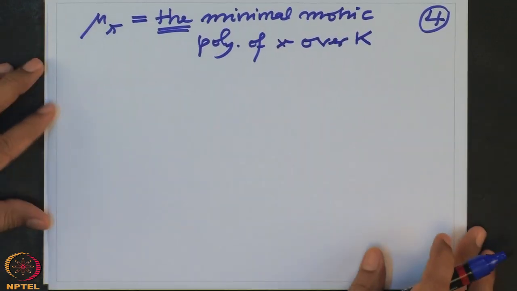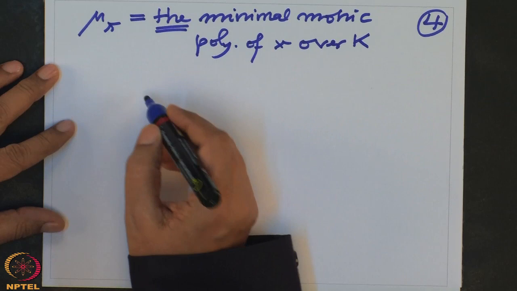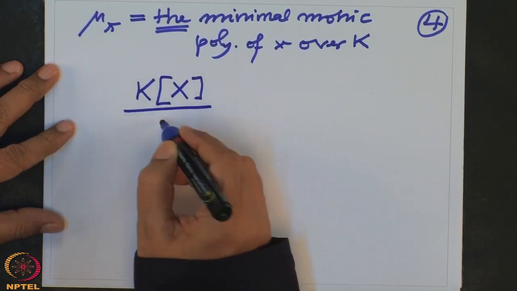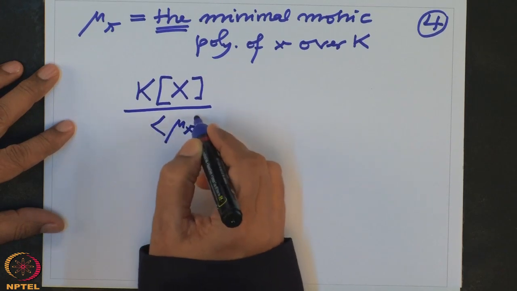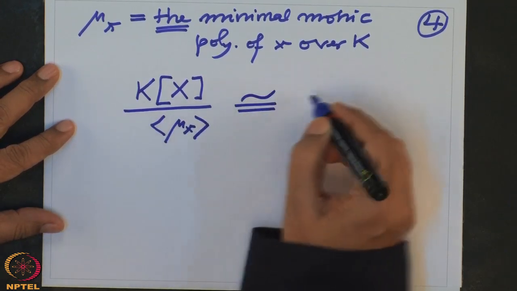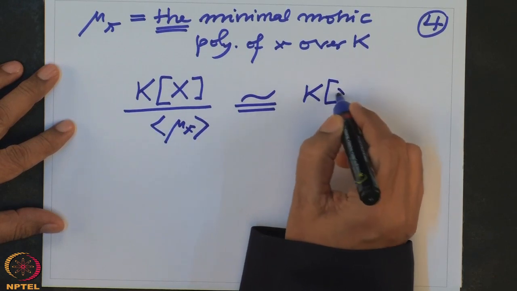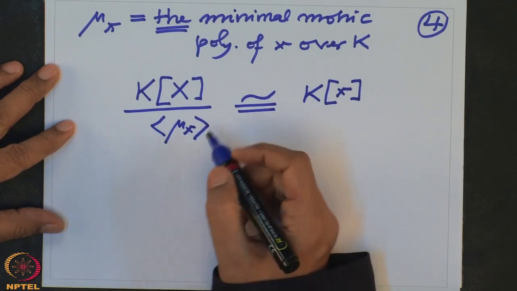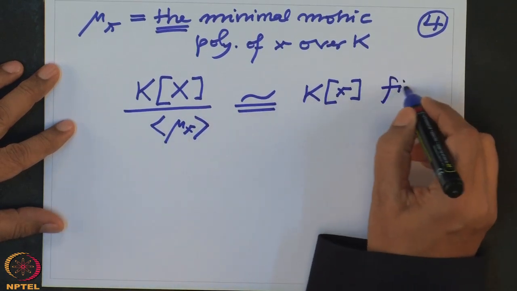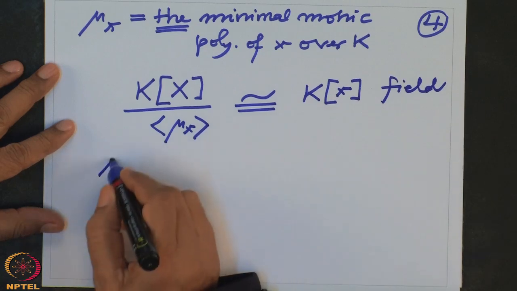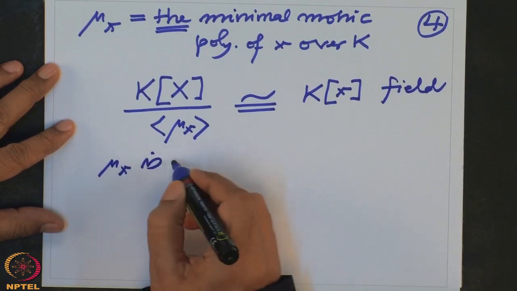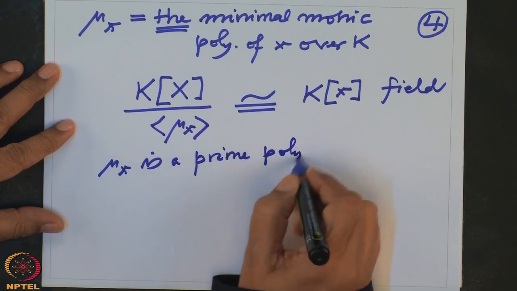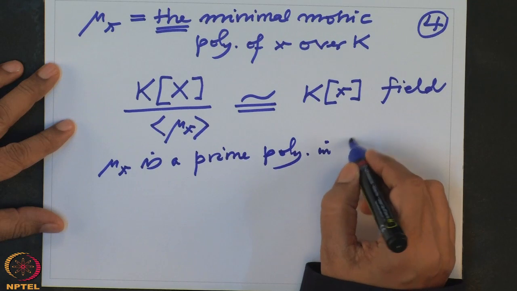And we know from the above that this K[X] mod mu_x, this modulo the kernel, is isomorphic to the image. Image is everything here because this map is surjective. So we have this isomorphism, and because this is a field, therefore mu_x is a prime polynomial in K[X].